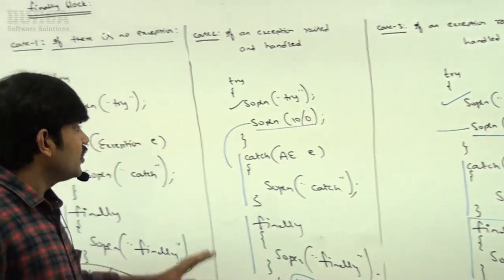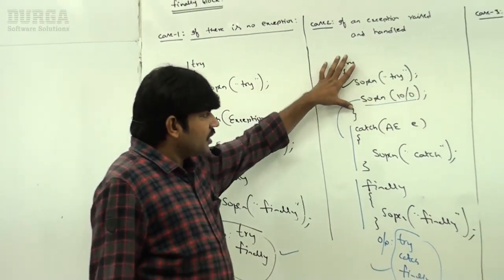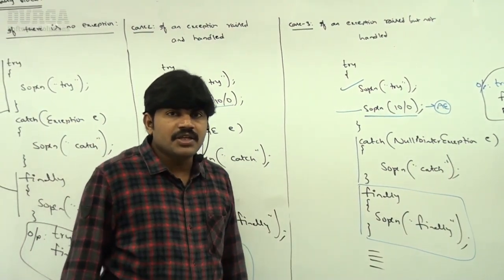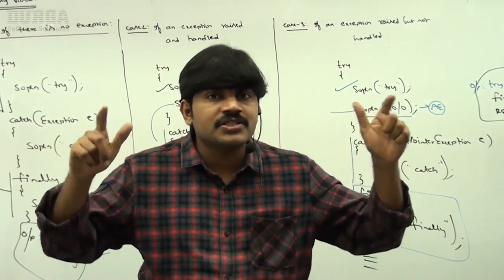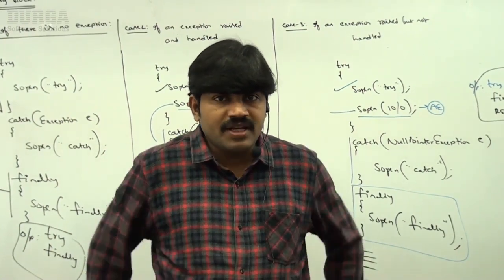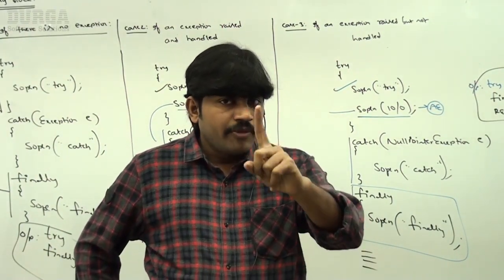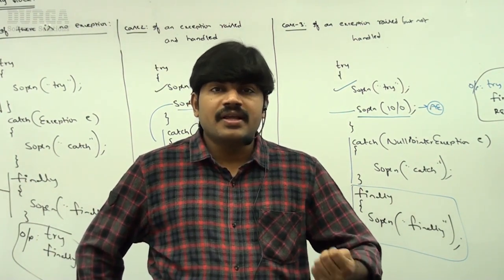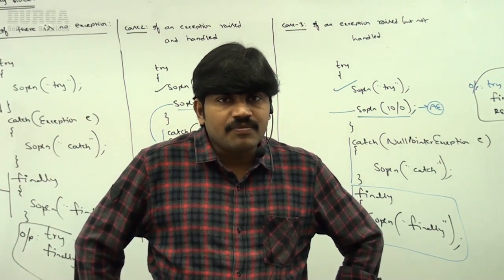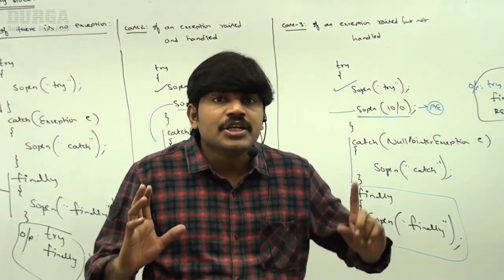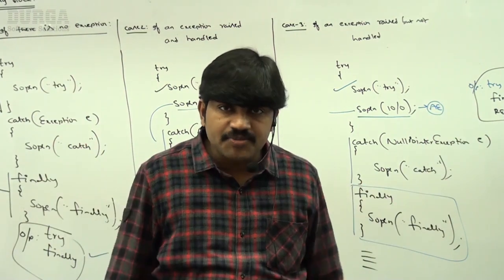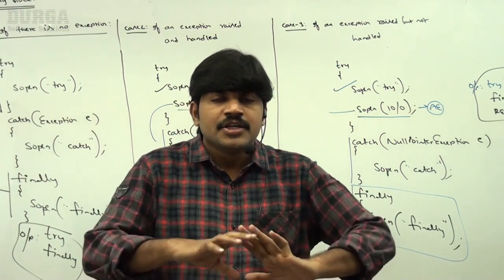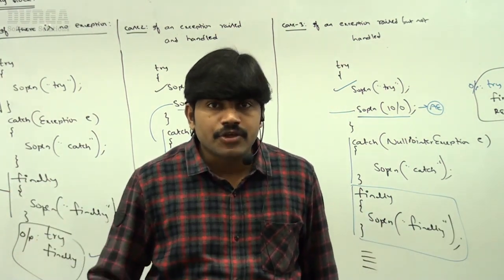So if there is no exception, if an exception is raised and handled, or if an exception is raised but not handled, the finally block will be executed always. That is the biggest speciality of the finally block. Everyone can understand? Two points you should be aware of. Point number 1: what is the purpose of the finally block? To maintain cleanup code, resource deallocation code. Next, what is the speciality of the finally block? It will be executed always, irrespective of whether the exception is raised or not raised, handled or not handled. In any case, my finally block will be executed. Clear?